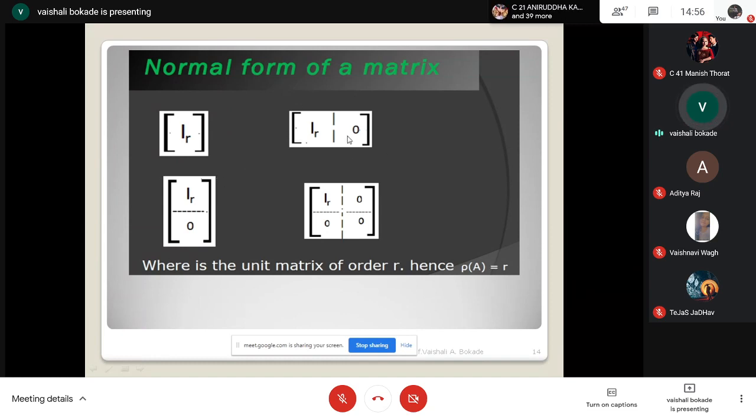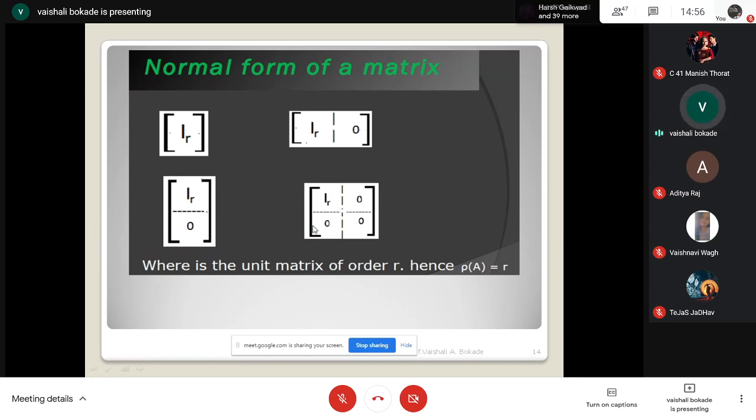Or I may have this pattern, where I'm having an identity matrix of order R and the bottom rows we are getting as 0. There also I'm having rank R.